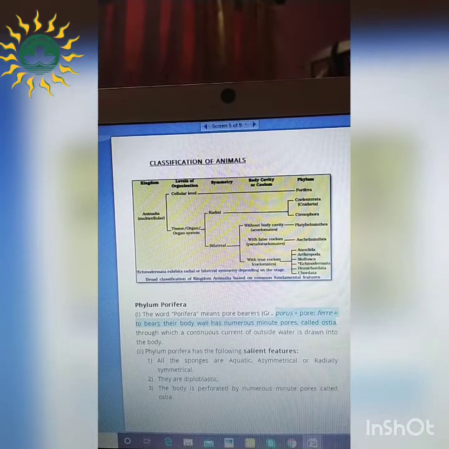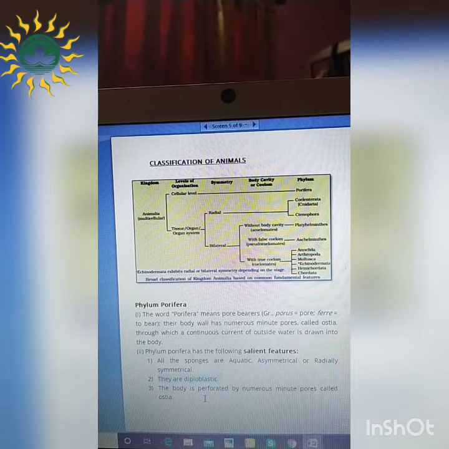So one by one we will see the salient features of these organisms. Firstly, these sponges are aquatic, asymmetrical or radially symmetrical. Aquatic means water loving. Asymmetrical we have just now read, right? That means unequal division. And radially symmetrical means there are some organisms which can be divided on the basis of radius. Second point is they are diploblastic.